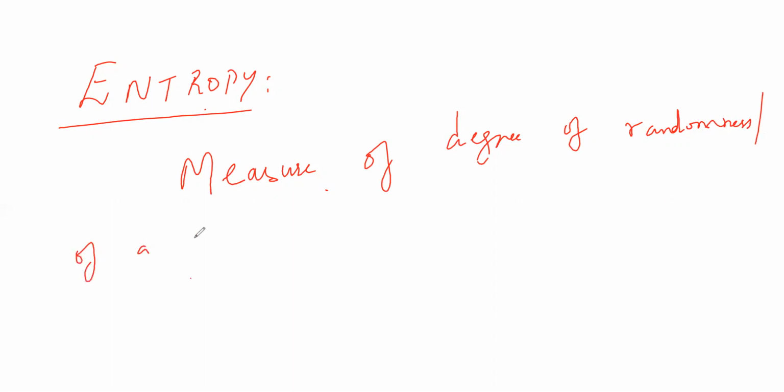Randomness of a system is called entropy. It is a measure of degree of randomness of a system, and it is represented by S.